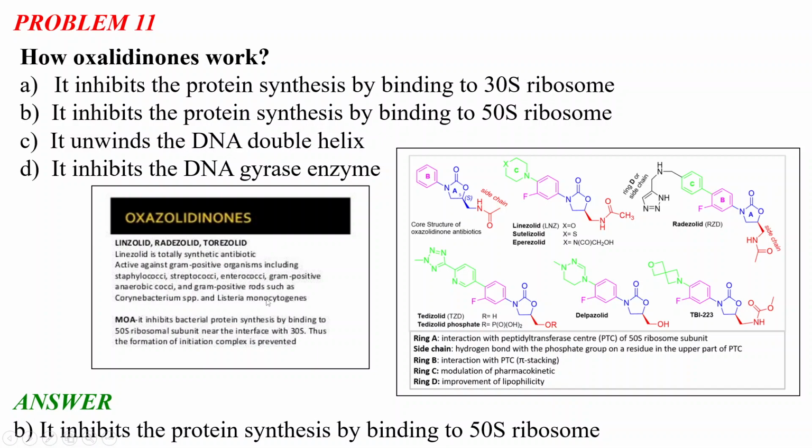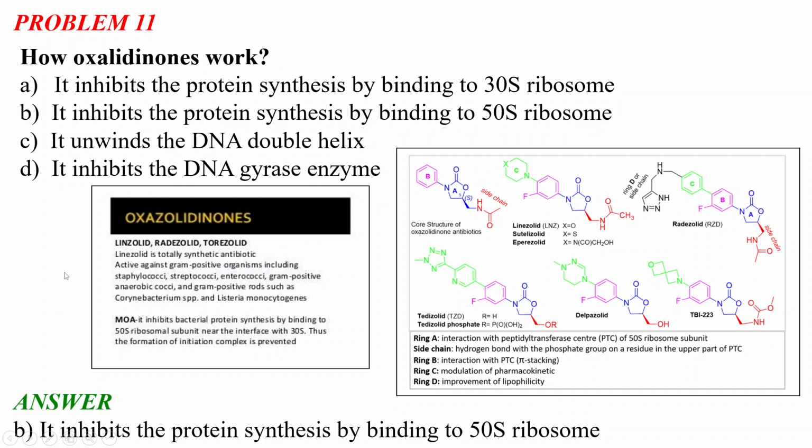The method of action is that it inhibits bacterial protein synthesis by binding to the 50S ribosomal subunit near the interface with 30S. Thus the formation of the initiation complex is prevented.